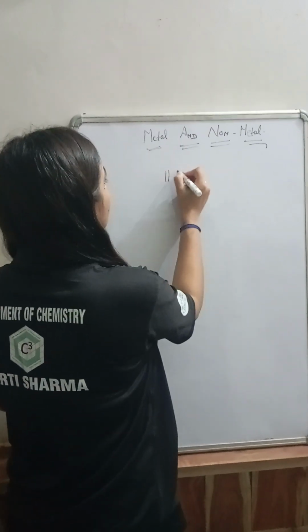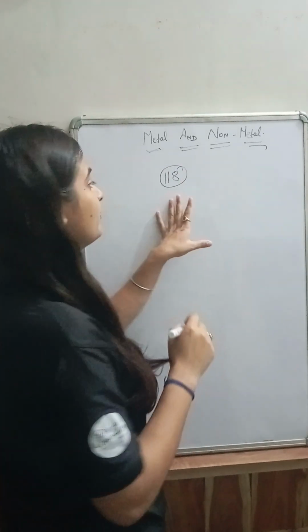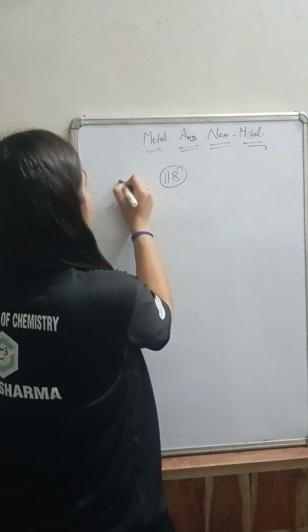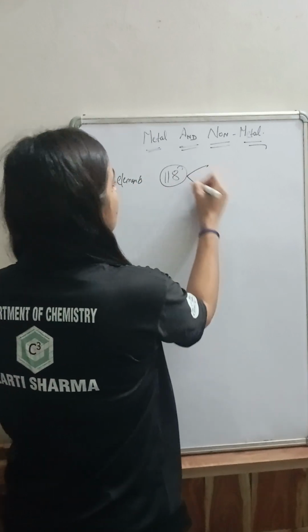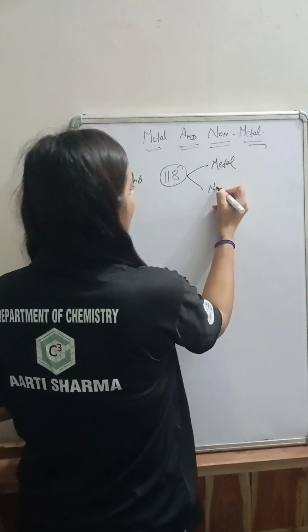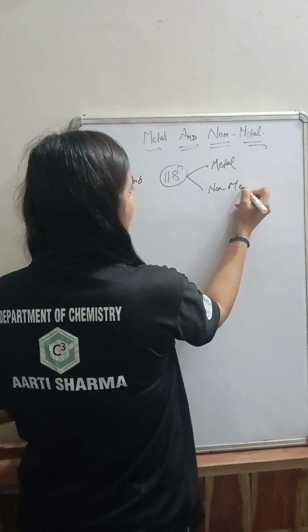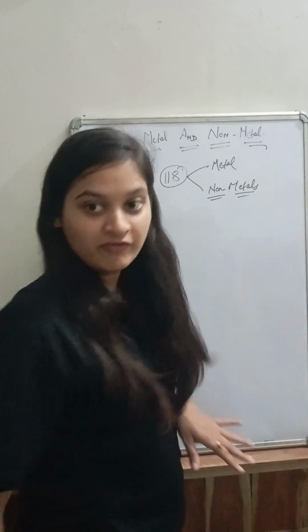The total number of elements in the periodic table is 118. On the basis of similarity and differences, these elements can be classified into two groups, that is metal and non-metal.